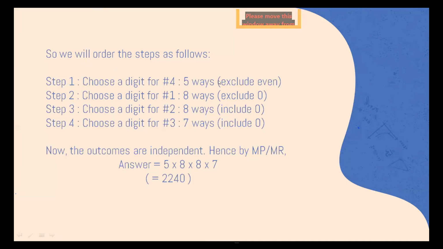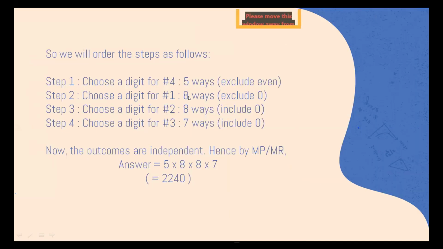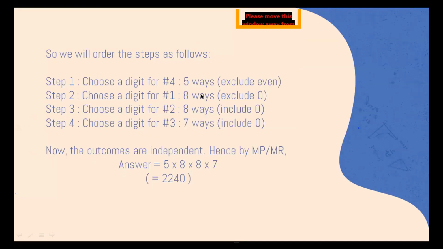We cannot take 0 over here, so we exclude 0, and also exclude the number that we took here. So we have taken a number over here, right? So if we took x here, we cannot take x here, right? So we won't take x here. And due to that, there are two numbers less, 0 and x. And so there are 8 ways for this. Then there are 8 ways for this as well, because we are including 0 here and excluding some y that was taken over here. And 7 ways similarly.